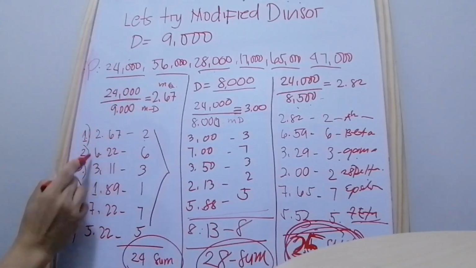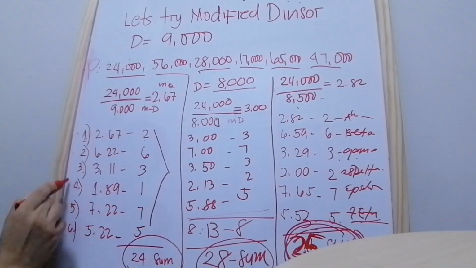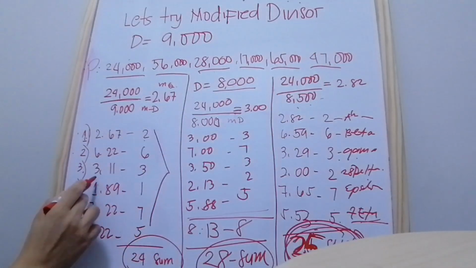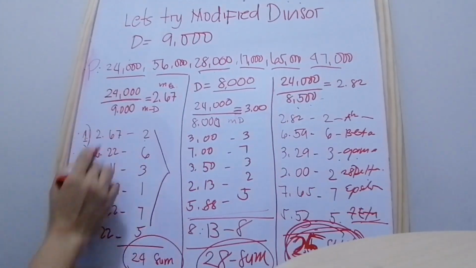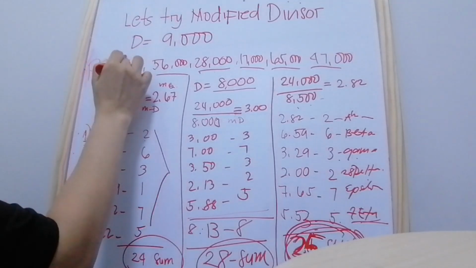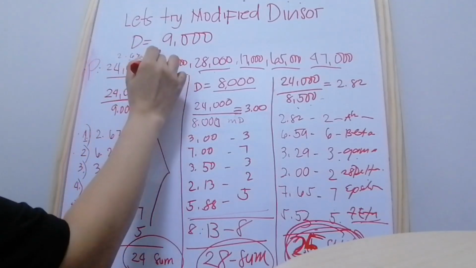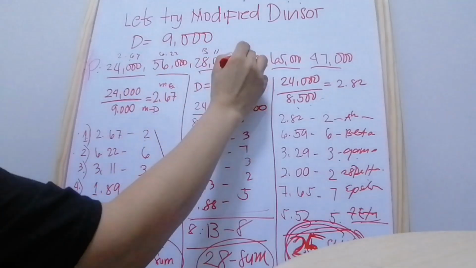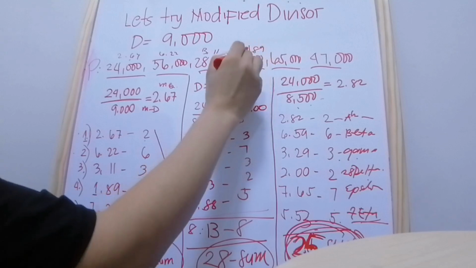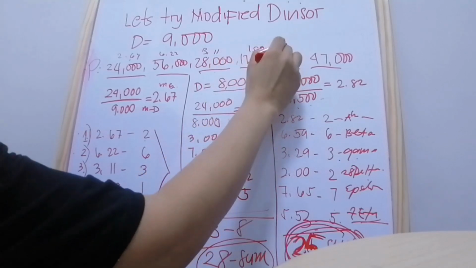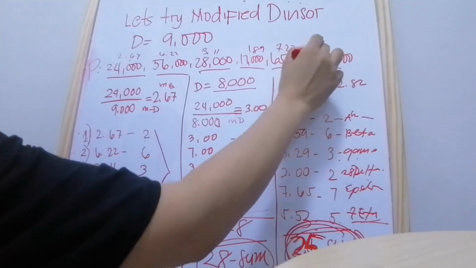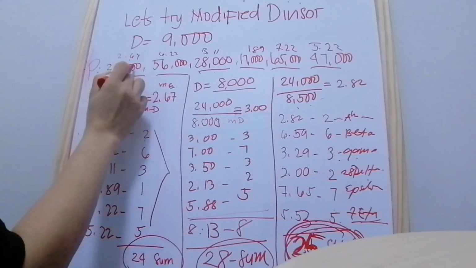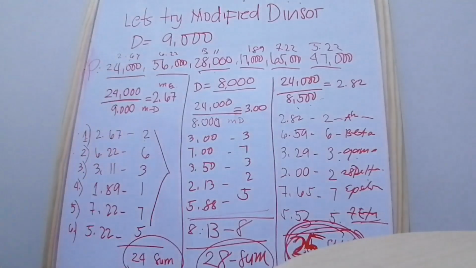Here, I put it already, 1 up to 6: 1, 2, 3, 4, 5, 6. So I will put it so that you will understand. This one 24, 2.67, 6.22, 3.11, 1.89, 7.22, and 5.22. This is the modified quota for each state population.